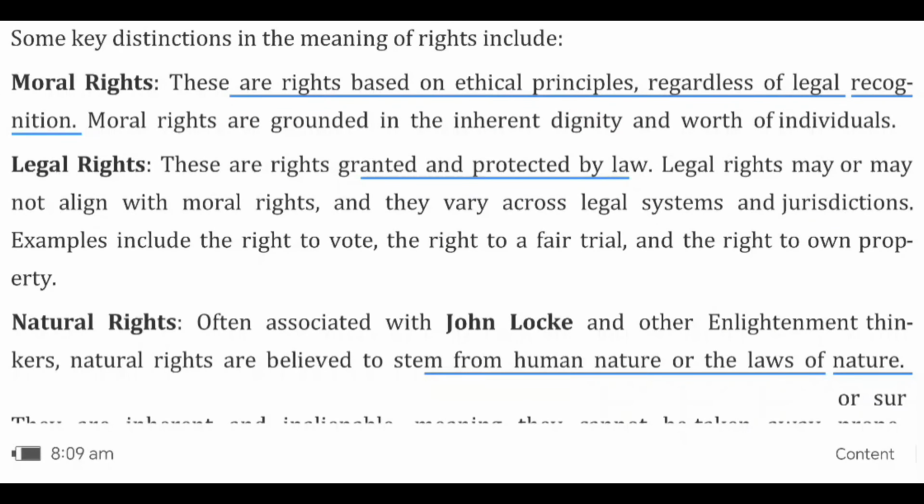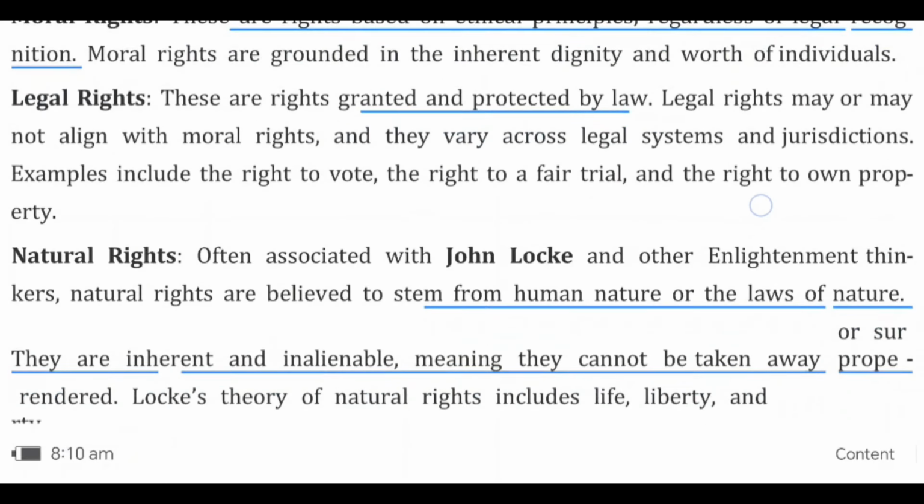Legal rights. Legal rights are the rights granted and protected by the law. They can be moral or not moral, but they are guaranteed and protected by the law. Those rights are called legal rights. Example: right to vote, right to free trial, right to own property.